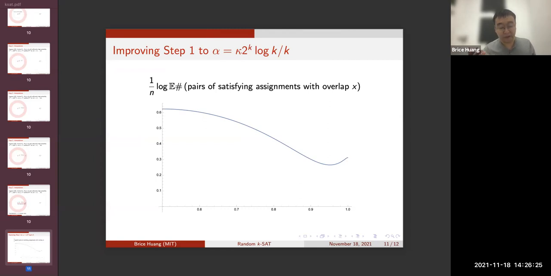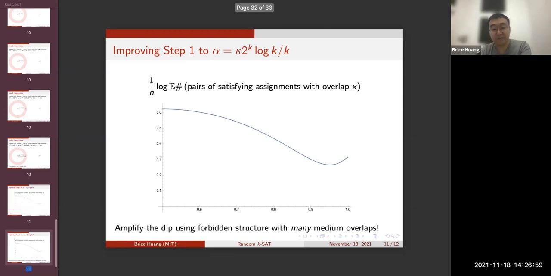And next I'll explain how to improve this from the intermediate clause density we considered to the clause density we actually care about. So the proof I just outlined breaks down above or below that intermediate clause density. And this is because if we plot the same log first moment now at the clause density we actually care about, it looks like this. So it no longer goes negative.